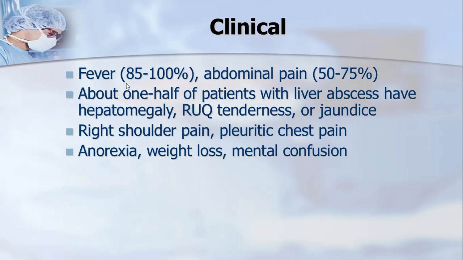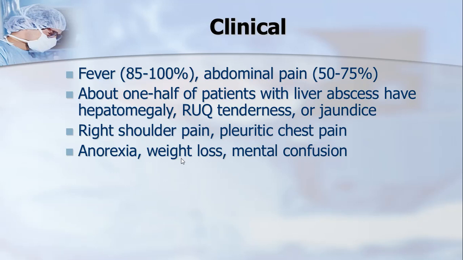How do they present? A patient with an abscess in the liver presents almost 100% of the time with fever, and about 50 to 75% of the time with upper abdominal pain. Usually, when you examine them, they have hepatomegaly. You can palpate the liver below the right costal margin. They may or may not have jaundice. It is not a 100% sign, but I think 50 to 60% of patients do come with jaundice.